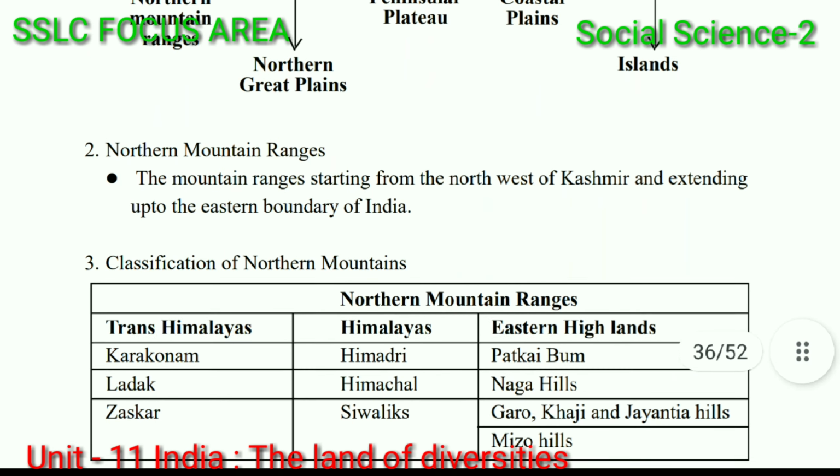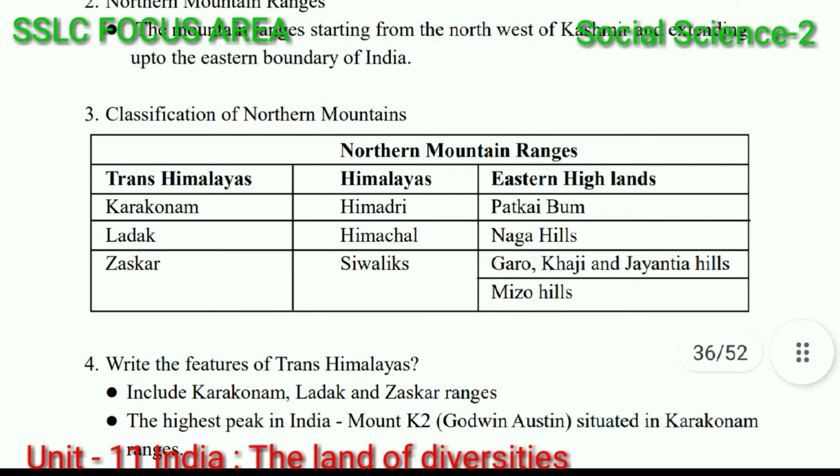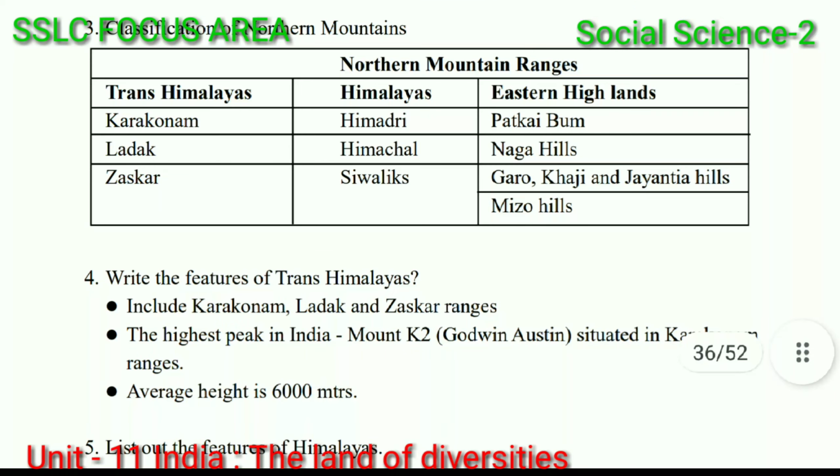Then Northern Mountain Ranges. The mountain ranges starting from the northwest of Kashmir and extending up to the eastern boundary of India are known as Northern Mountain Ranges. And then classification of Northern Mountains. Northern Mountain Ranges are divided into 3: first one Trans-Himalaya, then Himalaya and Eastern Highlands.